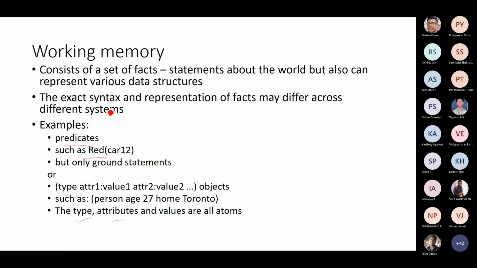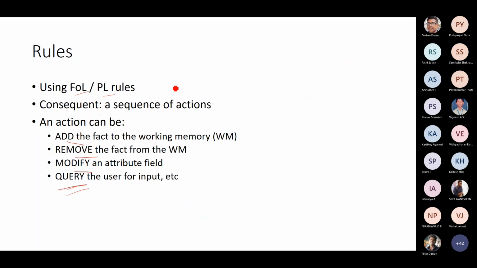The syntax and semantic representation of the facts may differ across different systems depending upon what domain you are targeting. So you will be able to add a fact to the working memory, remove the fact, modify an attribute field, or query the user for the input. So this is what you normally do, and the rules are typically encoded in first order logic or propositional logic.